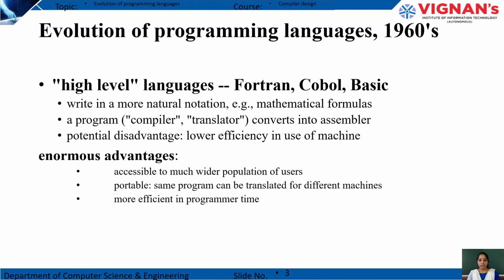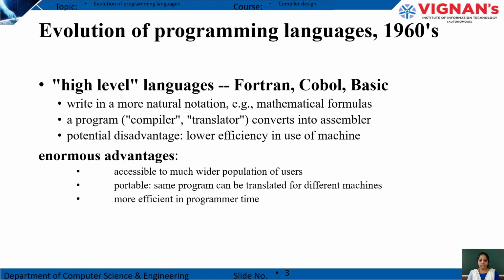Okay, so if you want to write a program in these languages, Fortran, COBOL, BASIC, it should be written in natural notations, for example mathematical formulas. Then that program will be converted into assembler. But what is the disadvantage of these Fortran, COBOL, BASIC languages? It is very low efficiency when you use the machine.